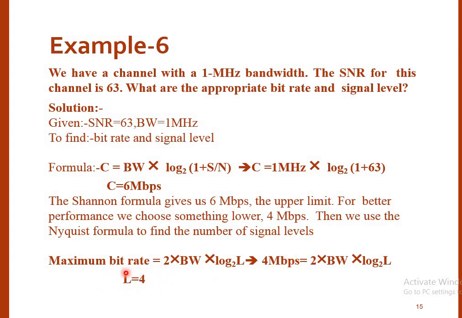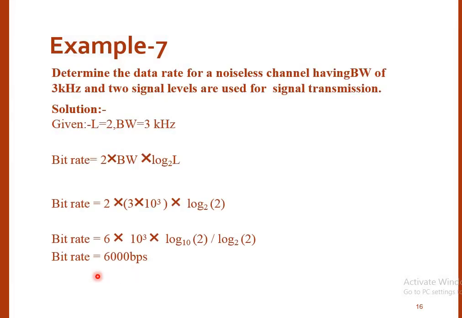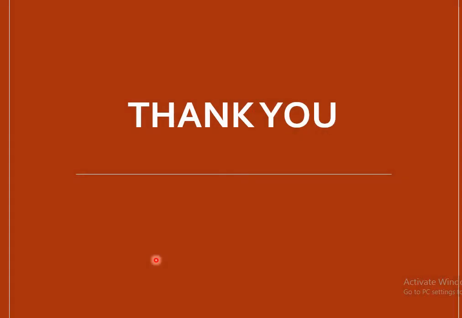Next numerical, determine the data rate for a noiseless channel having a bandwidth of 3 kHz where 2 signal levels are used for transferring. So what parameters are given to us? They have given L equals 2, because it is directly given that 2 signal levels are used to transmit the signal. The bandwidth is given as 3 kHz. What's the bitrate? Bitrate is given as 2 into bandwidth into log to the base 2 of L. We put in all those values and the bitrate comes out to be 6000 bits per second.